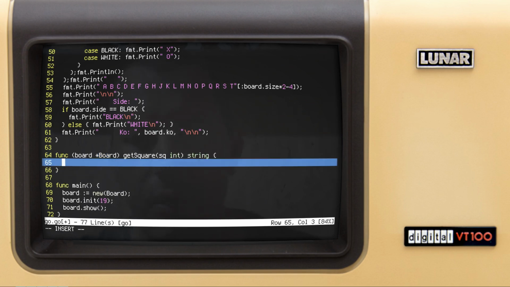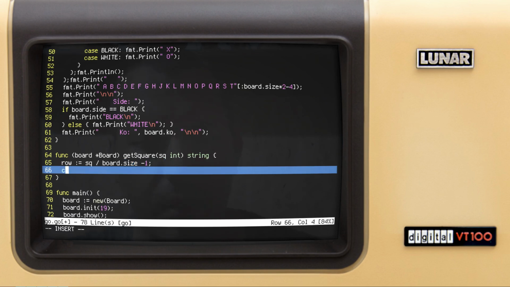Okay, so we want to extract the column from the square. To do this, we do square divided by board size -1. Then to extract the row, we say square modulo board size -1.